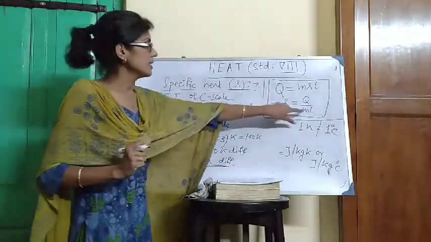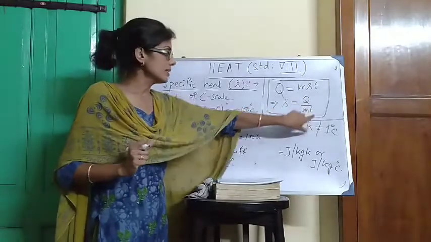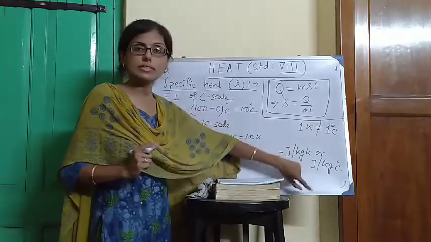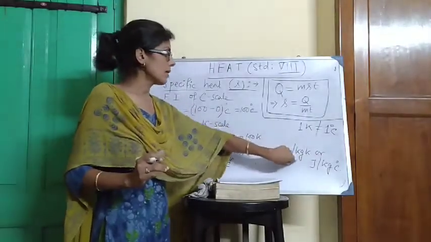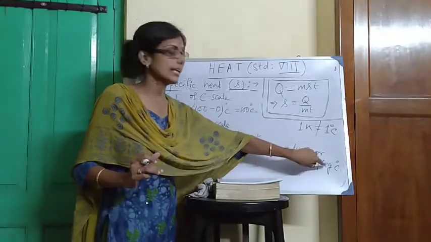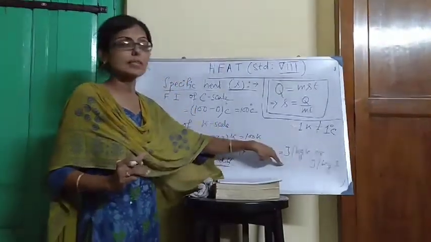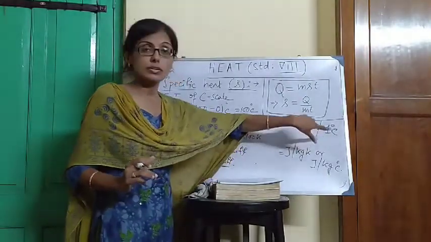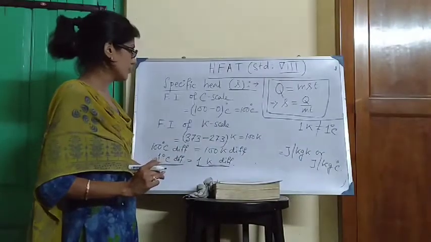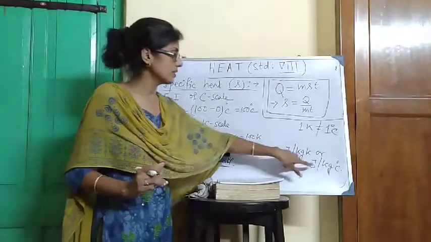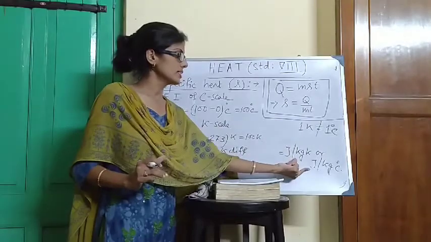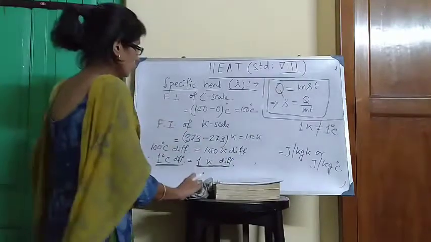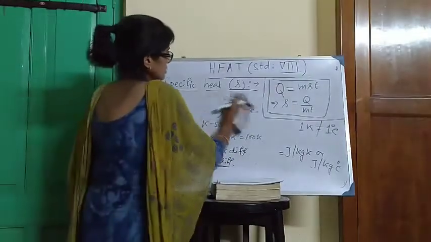In the equation, T is the temperature difference. Temperature difference in the Celsius scale and temperature difference in the Kelvin scale are both the same. So we can write that joule per kg Kelvin and joule per kg degree Celsius are both the same. A particular temperature, 1 degree C and 1 K, are not the same, but 1 degree Celsius difference and 1 K difference are the same. Clear?